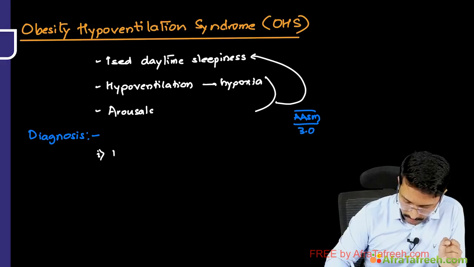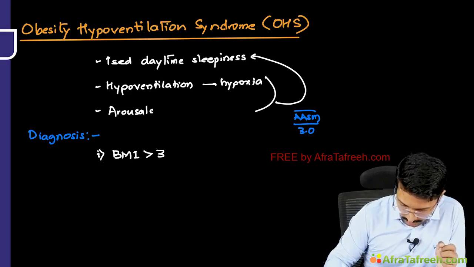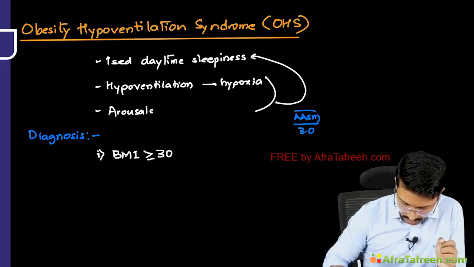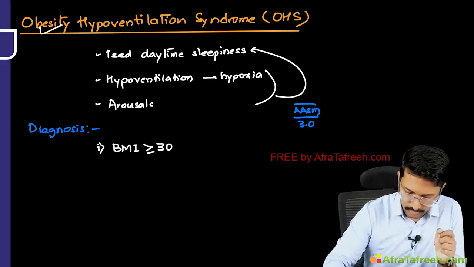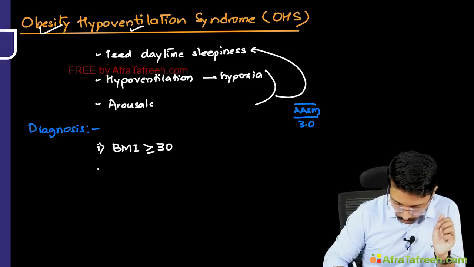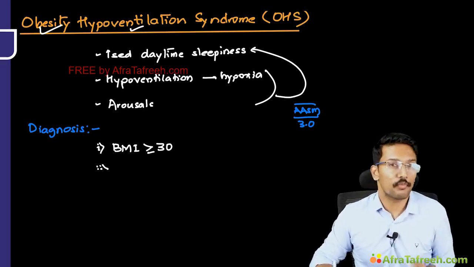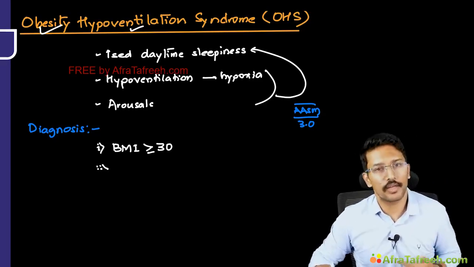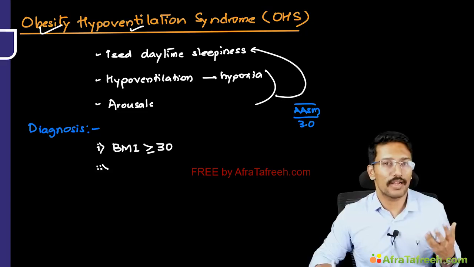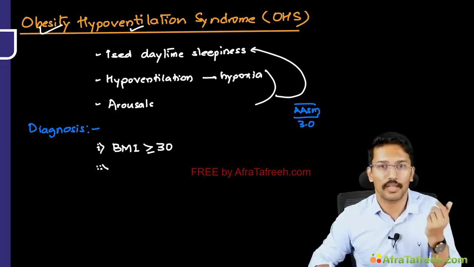Obesity is defined here as BMI of more than or equal to 30. That satisfies the obesity component, and then we need to document hypoventilation, right? Here we are not pressing too much for polysomnography. Instead, how do we document hypoventilation here? We document that by proving that the patient has hypercapnia.